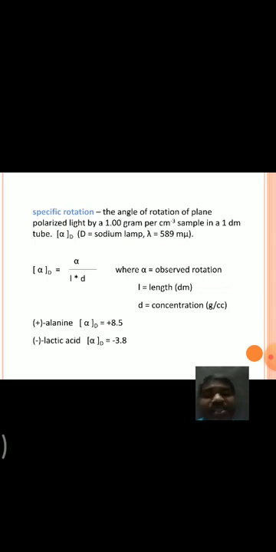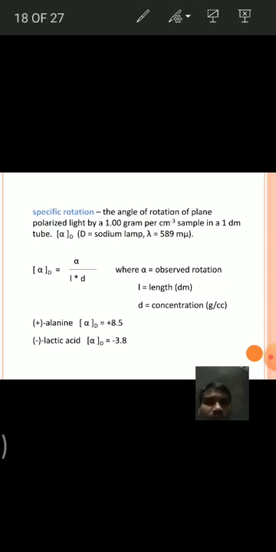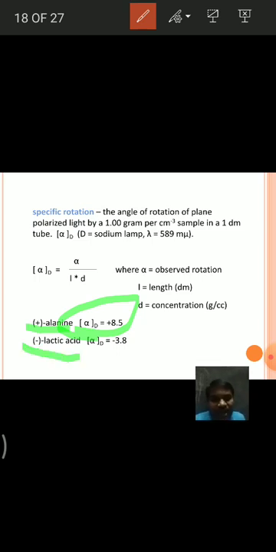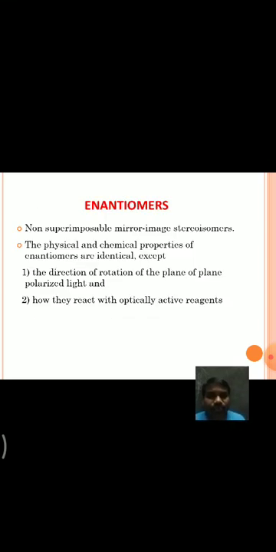See here, two examples are given. The first one is plus alanine, which is a dextrorotatory compound, and the specific rotation is plus 8.5. And here the levo compound, minus lactic acid, is said to have a specific rotation of minus 3.8. The specific rotation is a property of chiral compounds.